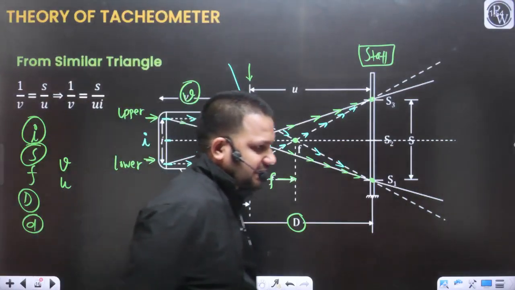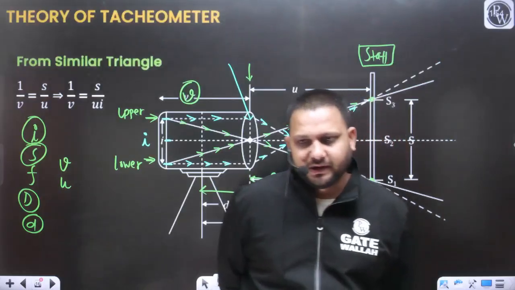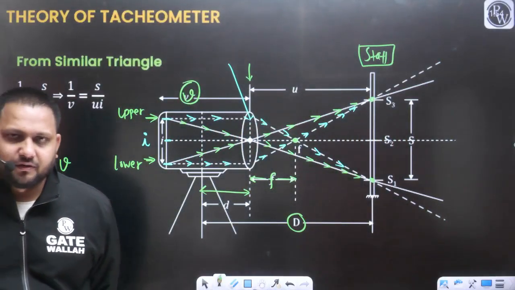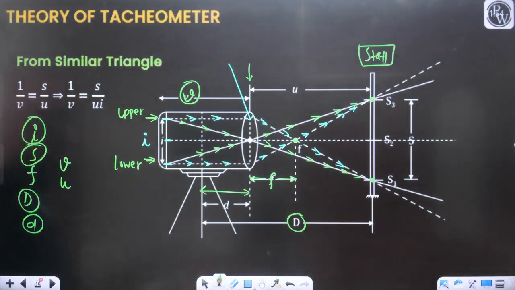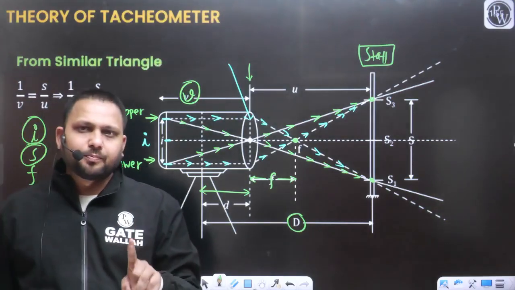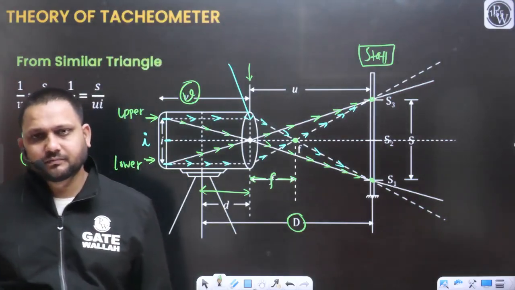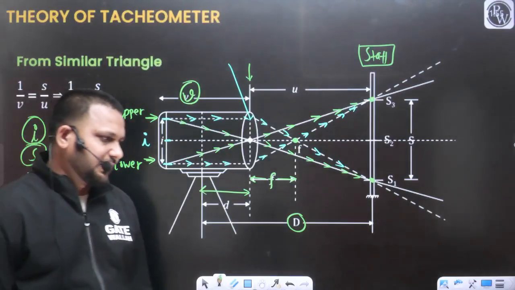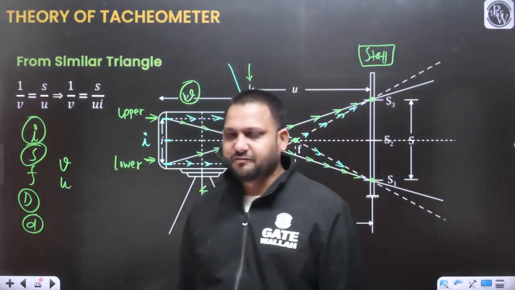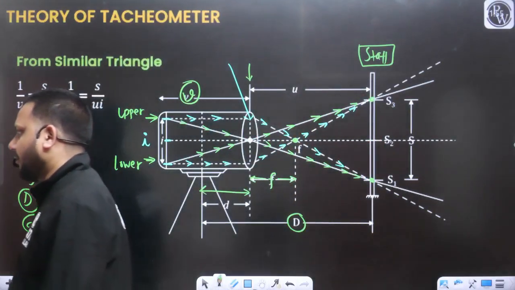Capital D is the distance between the staff and the instrument that we want to find with the help of the tacheometer. You will be able to find it, don't worry. Small d is the distance from the center of the telescope to the objective lens.